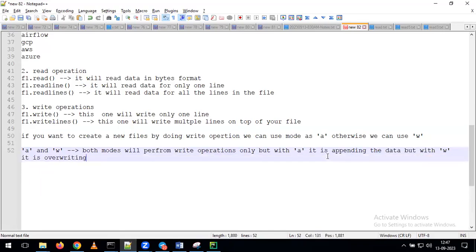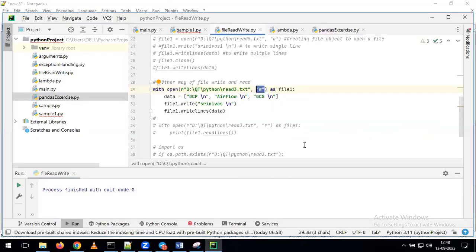If the file is already there, if data is already there, it simply overwrites the data. So depending on your requirement, if every time you want to load new data to the file, we need to go for W. If every time you want to perform the appending operation on top of the file, then we can go for the A mode. So depending on the requirement, we can go for append mode or write mode. This is the way we can understand how to perform read and write operations on your data.